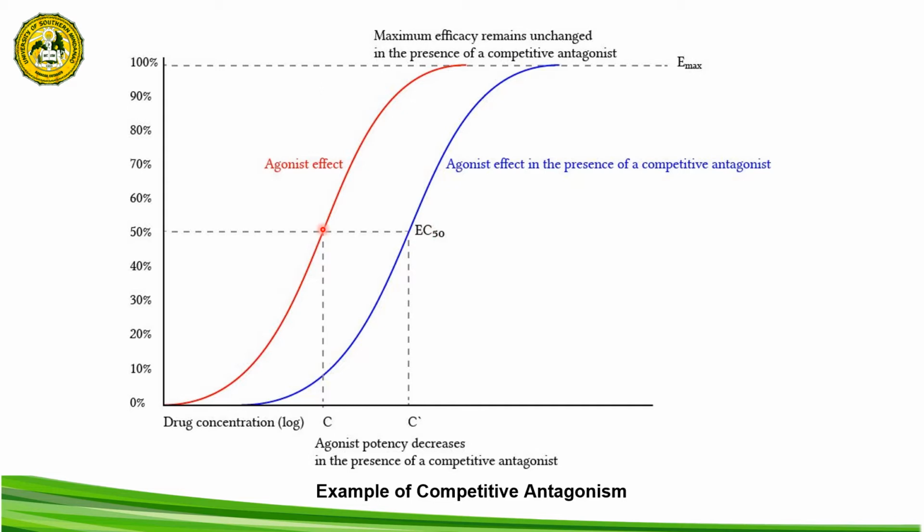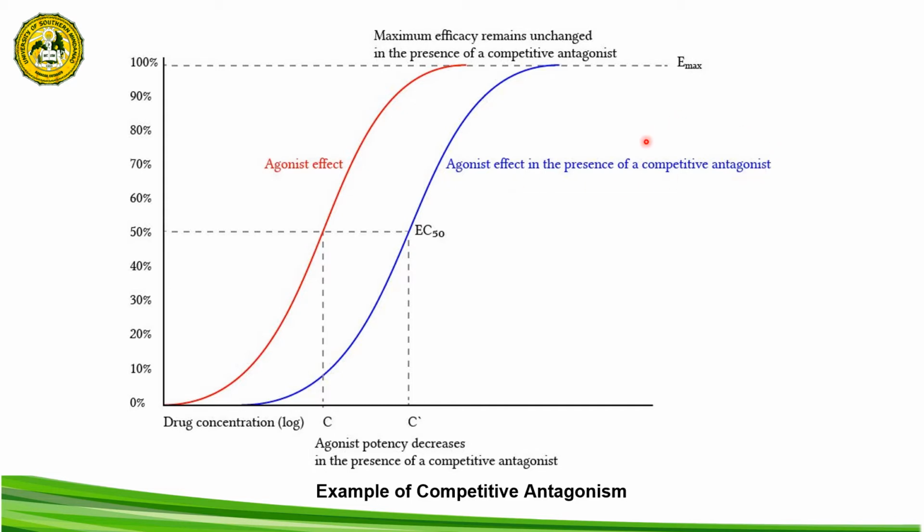How about the EC50? The EC50 of the agonist together with the competitive antagonist is increased, meaning that the potency is reduced. This implies that we need more of the agonist drug in order to overcome the effect of the competitive antagonist and still achieve the EC50. For example, when our agonist is a natural ligand and we take a competitive antagonist, the body will increase the concentration of the agonist in order to overcome the effect of the competitive antagonist.